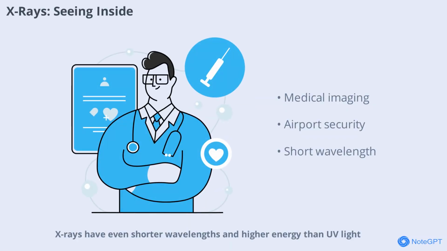X-rays have even shorter wavelengths and higher energy than UV light. They can pass through most objects, which is why they're used in medical imaging to see inside the human body. X-rays help doctors diagnose broken bones and dental issues. They're also used in security scanners at airports. While X-rays are incredibly useful, exposure needs to be limited to avoid potential health risks.